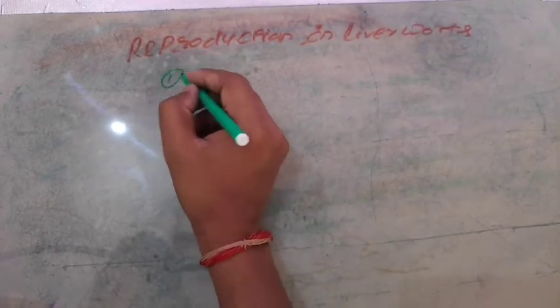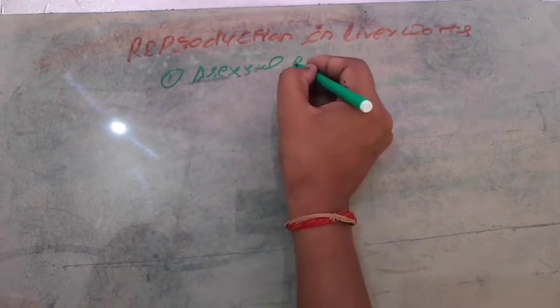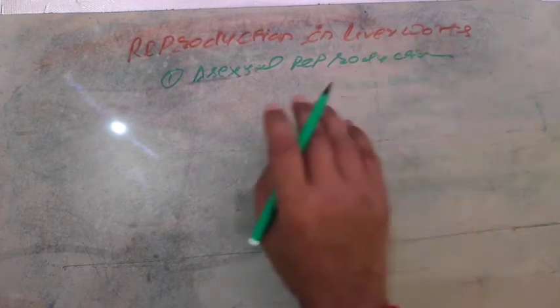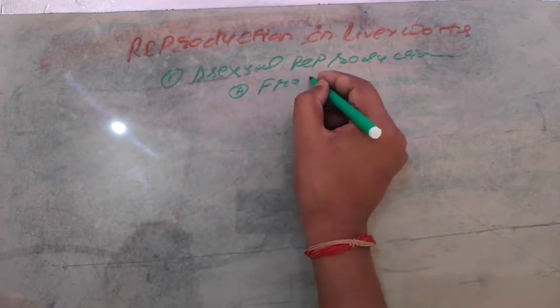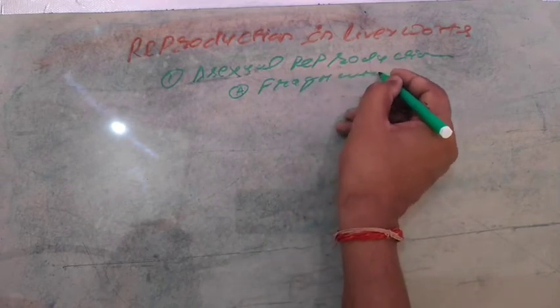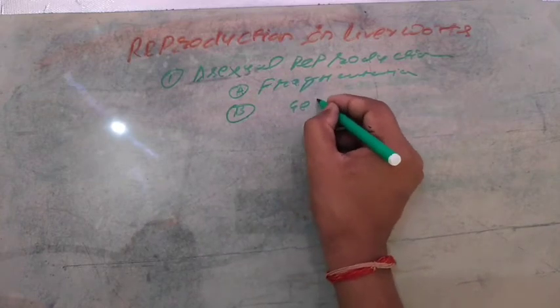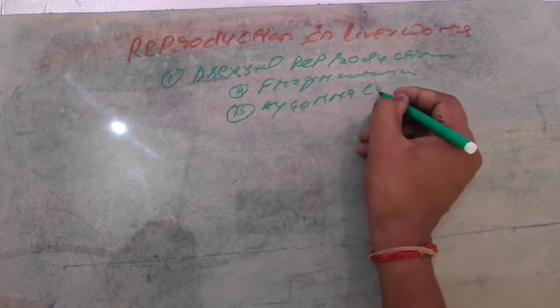Now back to the asexual reproduction in liverworts: asexual by means of fragmentation, and by means of gemma cup.